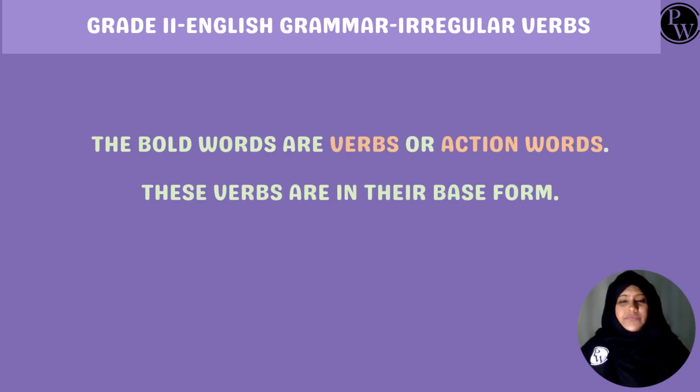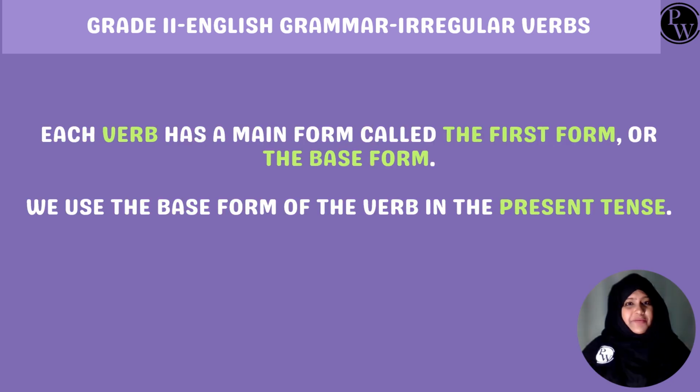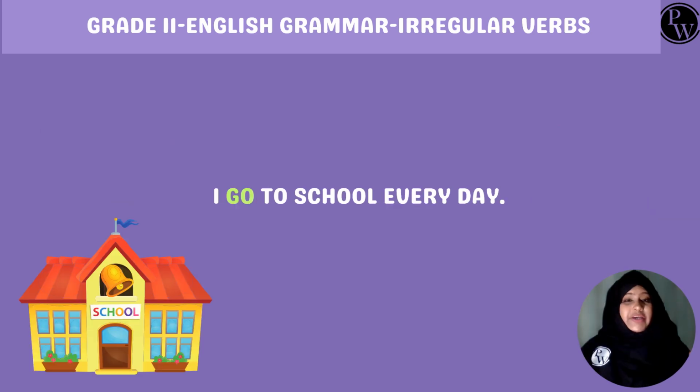The bright green words we saw are action words or verbs. And guess what? They are in their basic form. Every verb has a special form, kind of like its first name. We call it the base form. We use this base form when we talk about things happening right now. Check out this sentence. I go to school every day. See that word go in bold? That's what we call the base form of the verb. It's like the simplest form of the word, and we use it when we talk about things we do regularly.